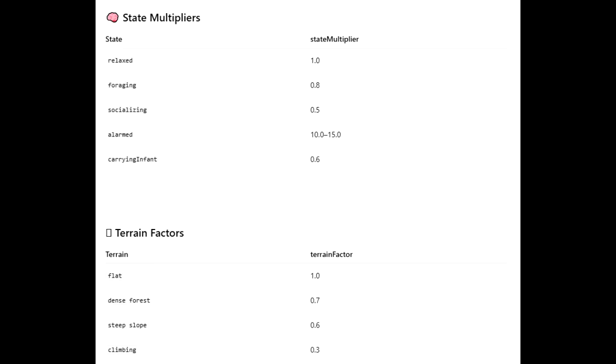Makes sense. And terrain factors too. Yep. Flat ground, dense forest, steep slope. Climbing. Each terrain type gets its own multiplier that adjusts the speed. So you could actually calculate it. They even give examples. They do.